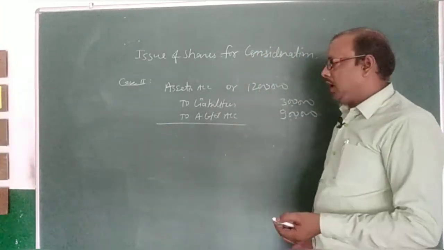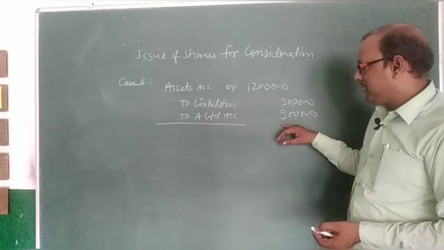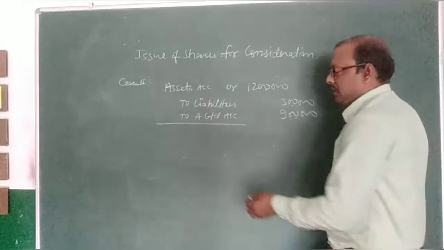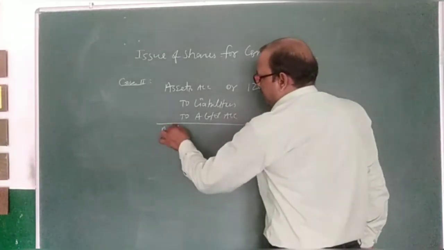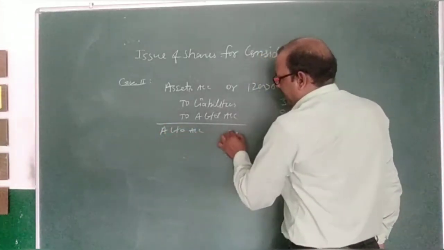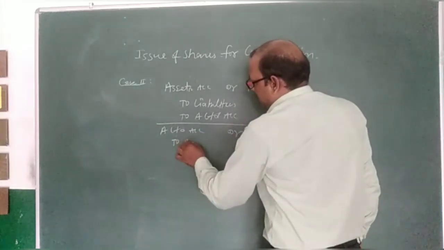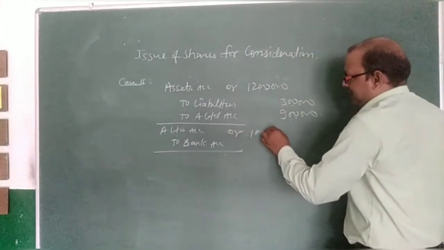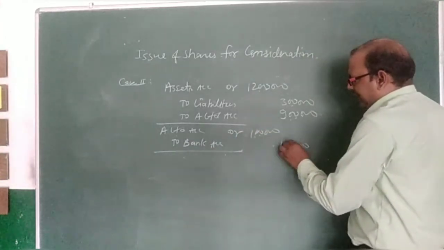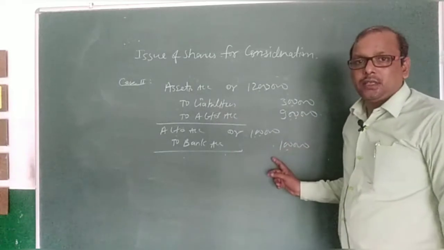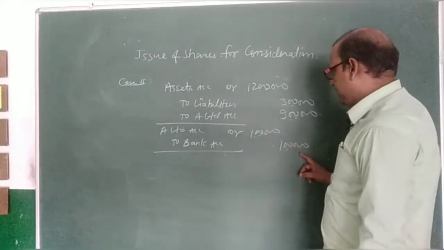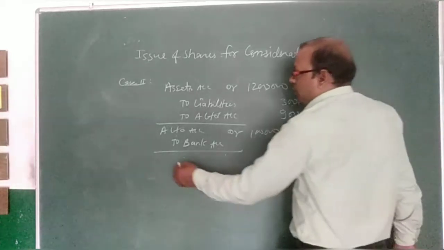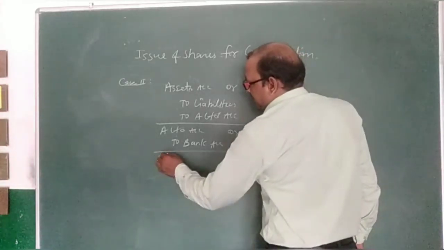And let's see that shares are going to be issued, or just for example I am telling you 1 lakh rupees is paid by check to A Limited. So A Limited account debit to bank account, paid by check 1 lakh. So out of 9 lakh, 1 lakh rupees is paid by check, and the rest of 8 lakh rupees will be paid by issue of shares.